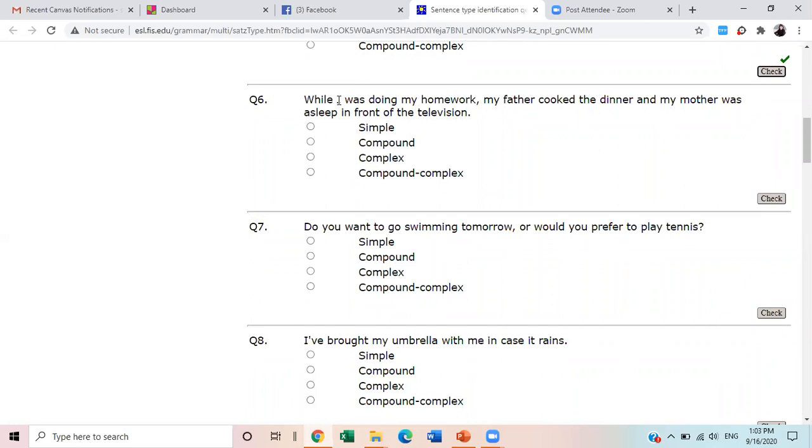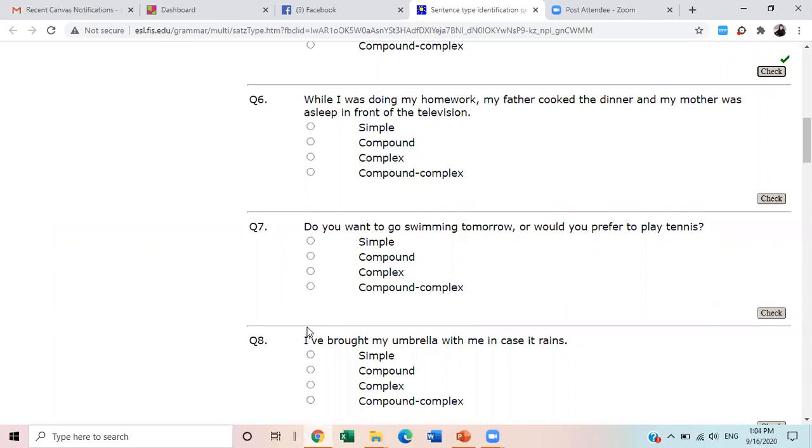While I was doing my homework, my father cooked the dinner and my mother was asleep in front of the television. Tell me, is it simple, compound, complex, or compound complex? Ma'am, it is compound complex.